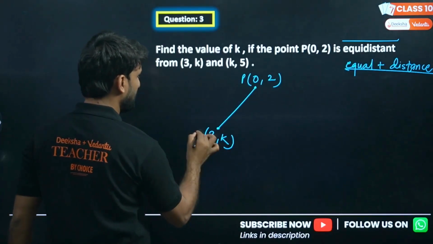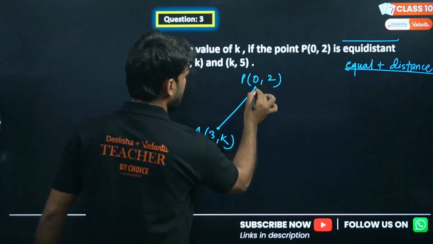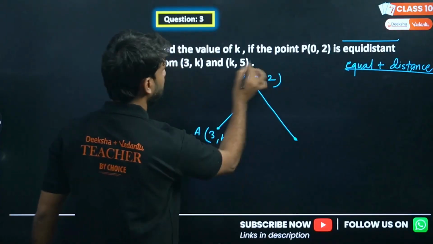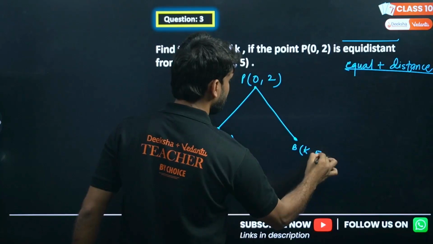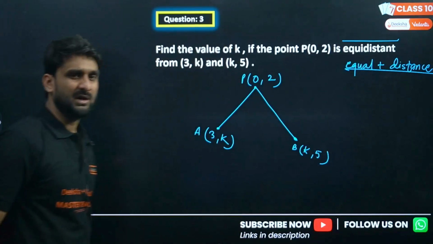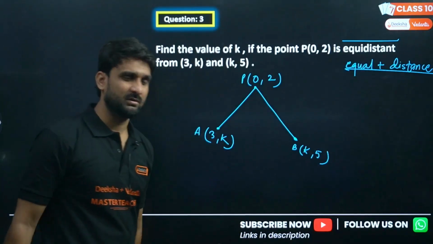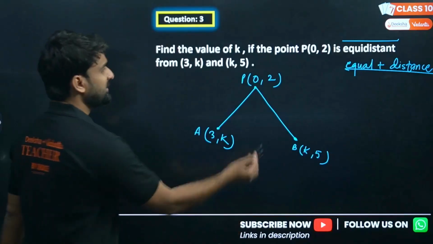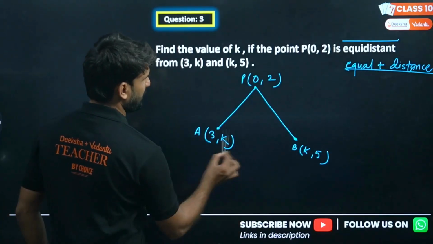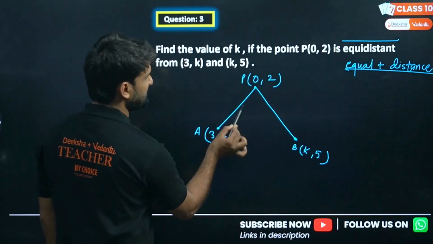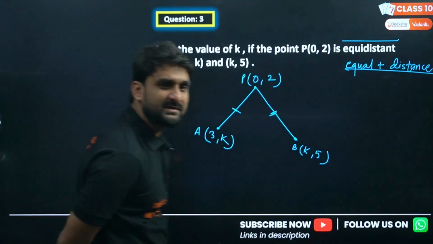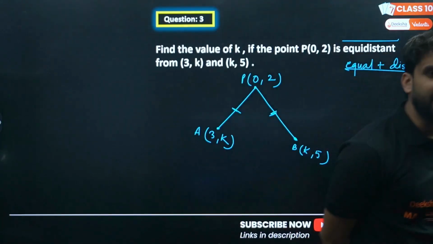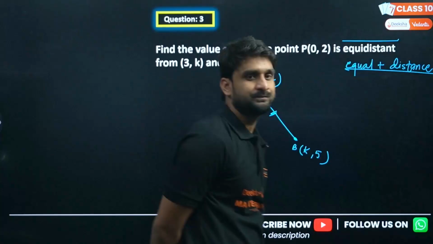Let's call this point A, and there is another point here, call this B. If nothing is given, we can call anything, A, P, Q, R, S. So there is a point P and there are other points A and B. This point is equidistant, means these 2 distances are equal to each other. P is at equal distance from A and B.